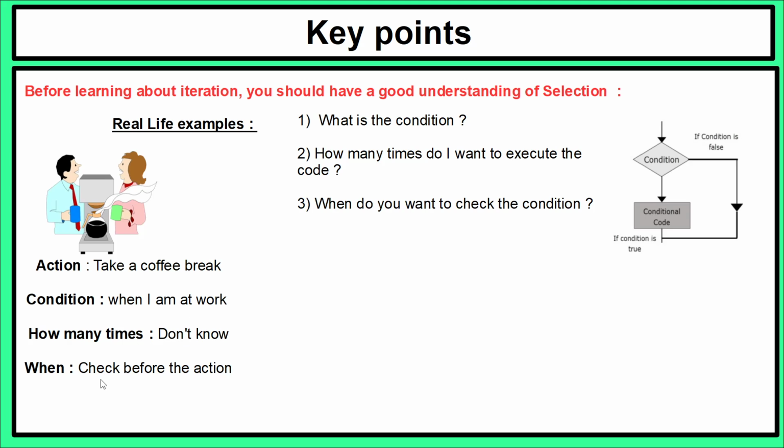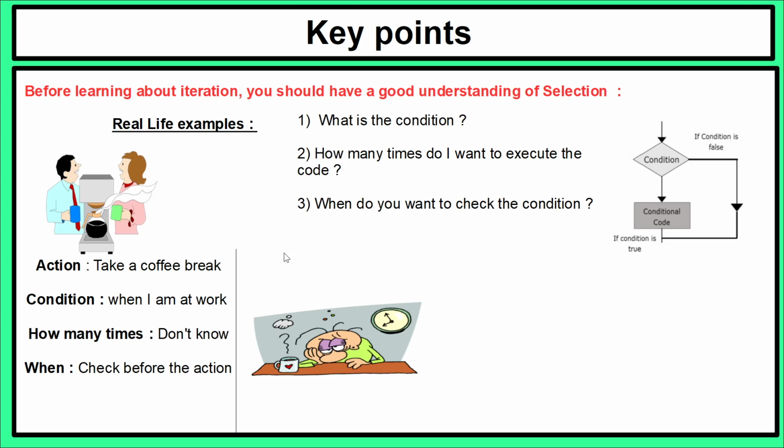However, what you do know is that you want to check that condition before the action. So you may want to check the clock before you go and have your coffee break. Now if we look at this gentleman here who's maybe had a rougher time last night, and he's come in the morning, the same action exists, so you still want to take a coffee break.